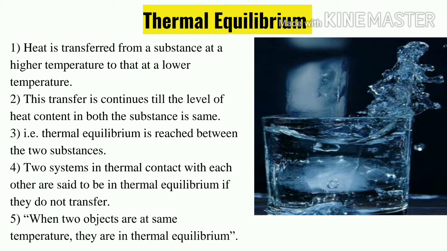Two systems in thermal contact with each other are said to be in thermal equilibrium if they do not transfer heat. When two objects are at the same temperature, they are at thermal equilibrium. Take for example, I have a compass box inside my bag, and the bag and compass box are at the same temperature. So both are at thermal equilibrium. Whenever they are at thermal equilibrium, there will be no transfer of energy.